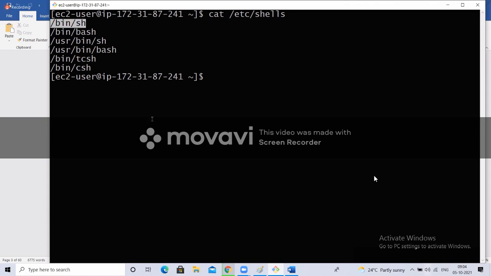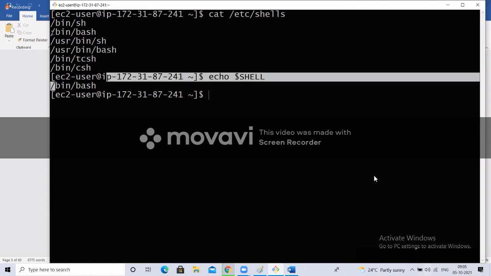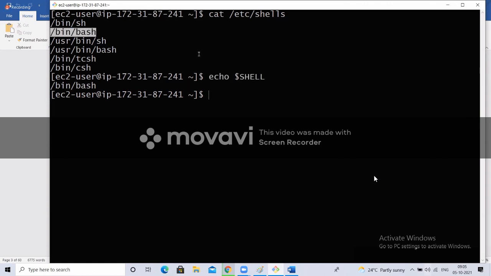What should I do? Yesterday I said, right, echo $SHELL. One variable is there. So it is pointing to this shell. This is a variable. This is pointing to which shell? /bin/bash. Hence, this is going to be my default. Now, if I change the value of this variable to this one, then it will use SH.